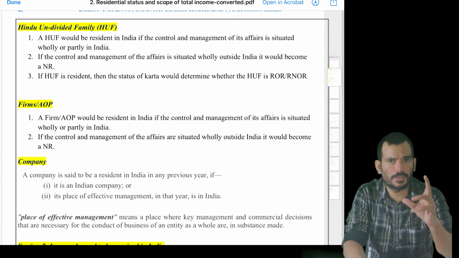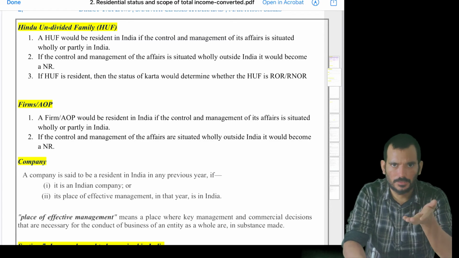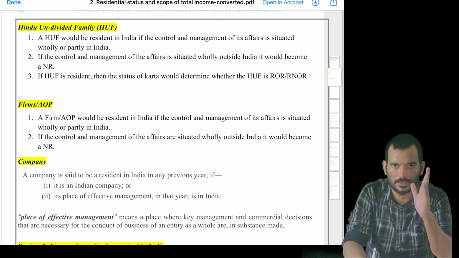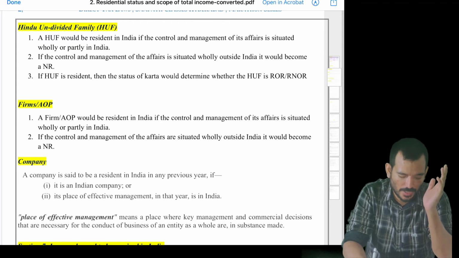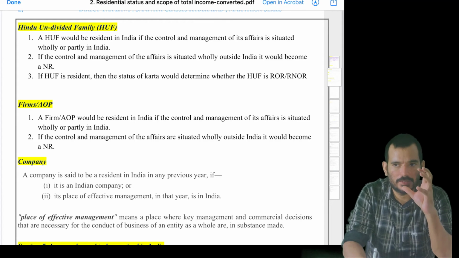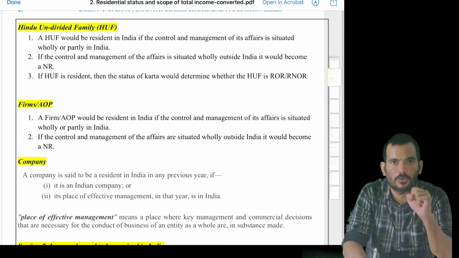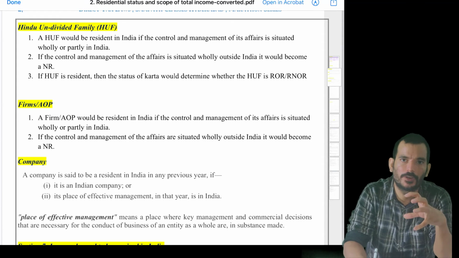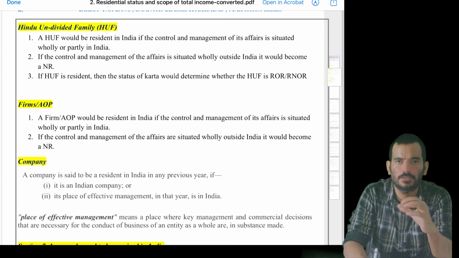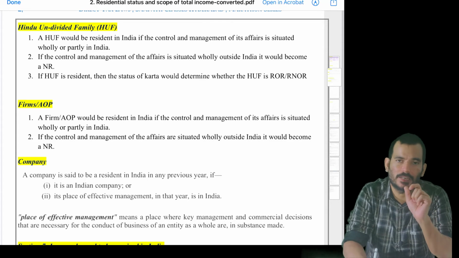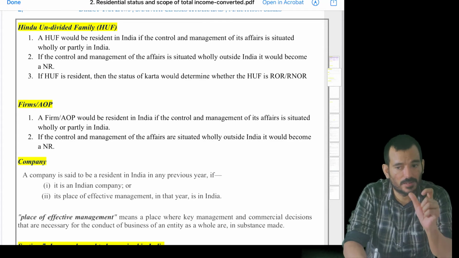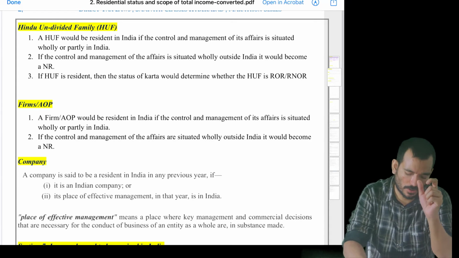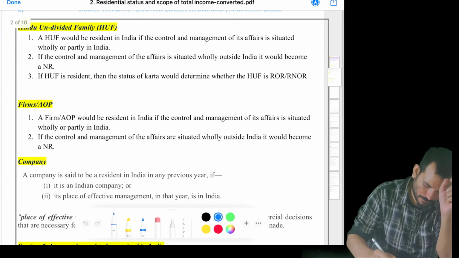Coming to the residential status of an individual, as I said, we have to see the 6 basic conditions and additional conditions. If it is a HUF, we'll see whether the affairs are controlled only outside India. If the affairs of the business are controlled only outside India, it will become a non-resident. If at least some part of the affairs is controlled from India, 100% or some parts, we can say it's a resident. The moment it is a resident, again we need to say whether this is a resident and ordinarily resident or resident but not ordinarily resident, like this.